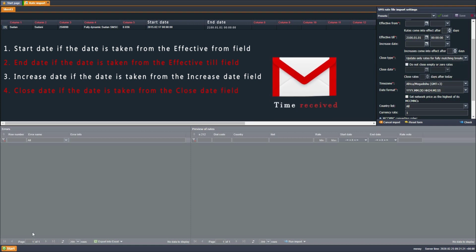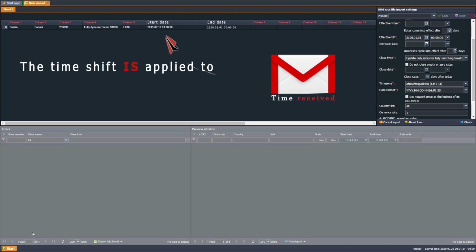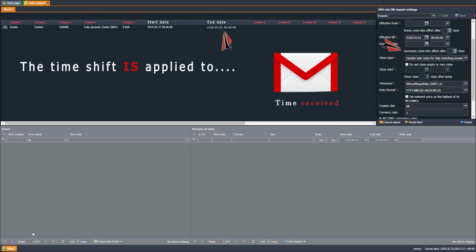The time shift is applied to the following dates. First, to the start date if start date is taken from the file, effective from cell parameter, start date is taken from the file start date column, start date is taken from the parameter rates come into effect after. Second, to the end date if the end date is taken from the file end date column. Third, to the increase date if the date is taken from the parameter increases come into effect after. Fourth, to the close date if the date is taken from the parameter close rates days after today.